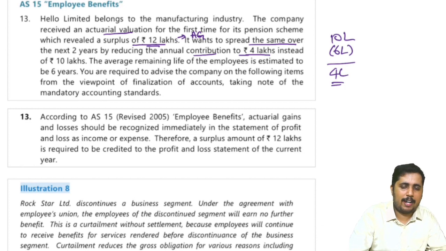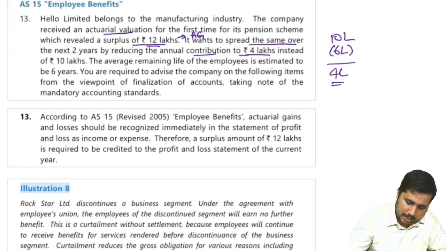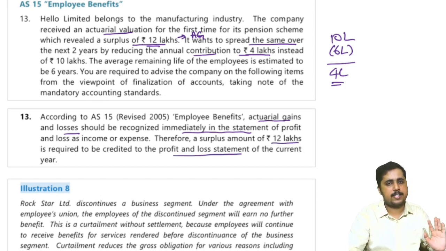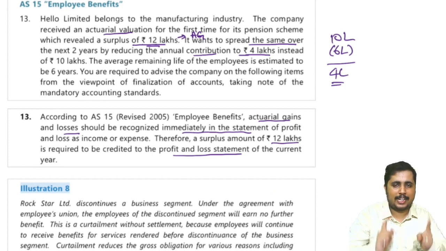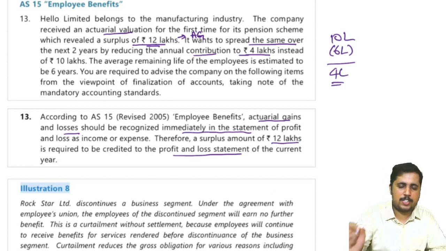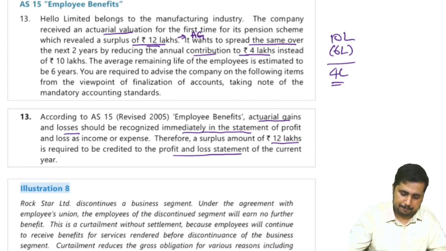The entire 12 lakh will be recognized now itself. So look into the solution. According to AS 15, actuarial gains and losses should be recognized immediately in the statement of P&L. Therefore, surplus of 12 lakh is required to be credited to P&L statement of the current year itself. Don't spread it over, because actuarial gain or loss according to AS 15 is immediately recognized.